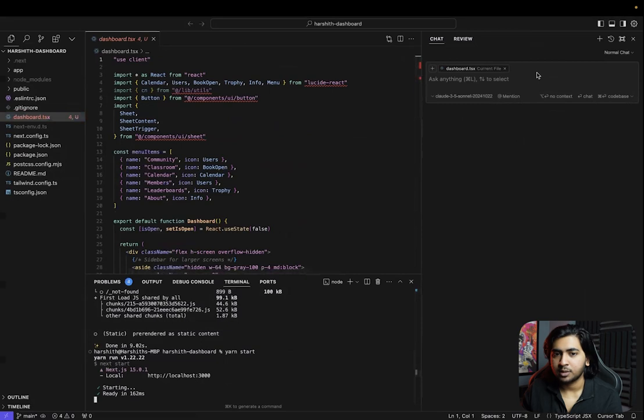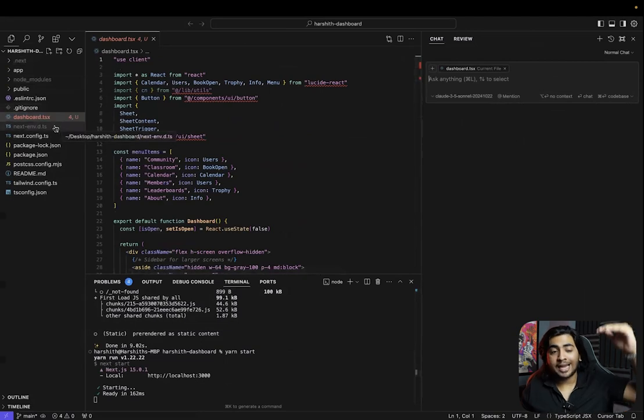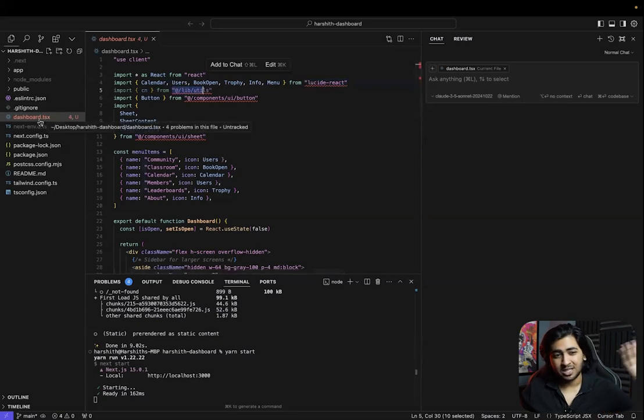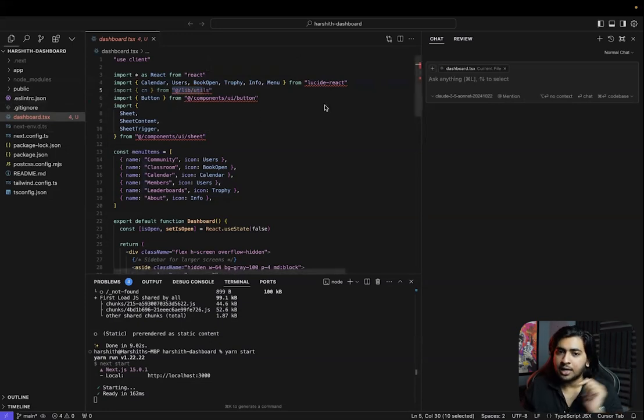So now we just go onto the chat. The reason everyone's using Cursor is that when you do command enter, it has access to your entire files. It looks into all the files and then properly creates all of this. All these red lines are there because these packages are not installed in our application. Lucide React is not installed, and none of these are installed. It's fine. I've just placed it, just to get started and give Cursor access to the dashboard. Now see what I'm going to do.